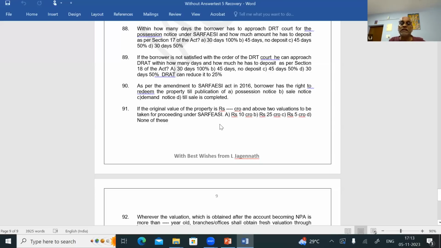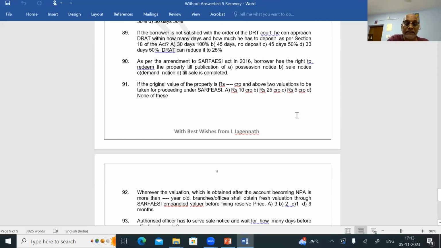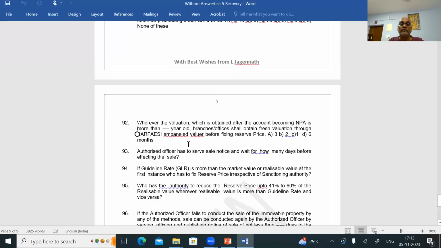Question number 91. If the original value of the property is rupees dash crores and above, 2 valuations are to be taken for processing under SARFAESI. 5 crores and above. Question number 91, answer is C. Question number 92. Wherever the valuation which is obtained after the account becoming NPA is more than 1 year old. I told you, more than 1 year old. Question number 92, answer is C.